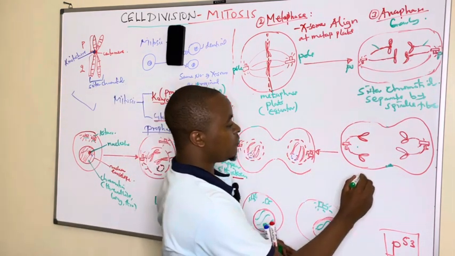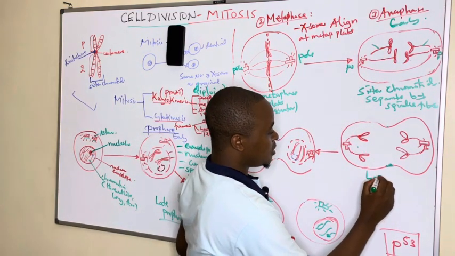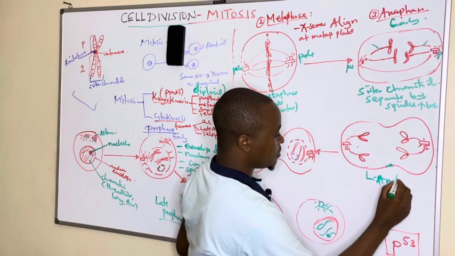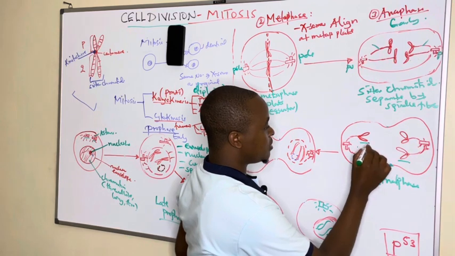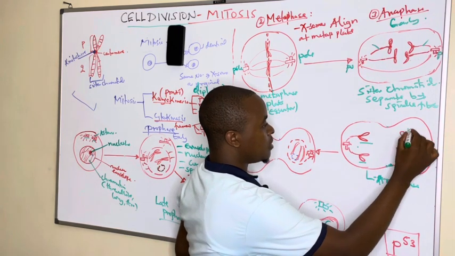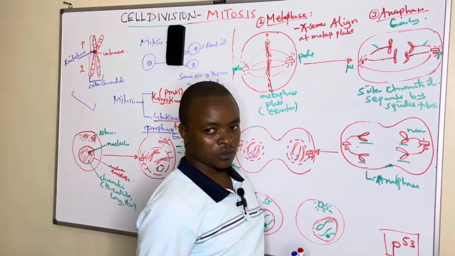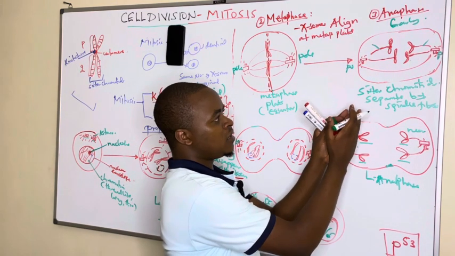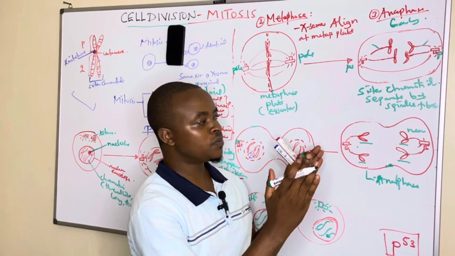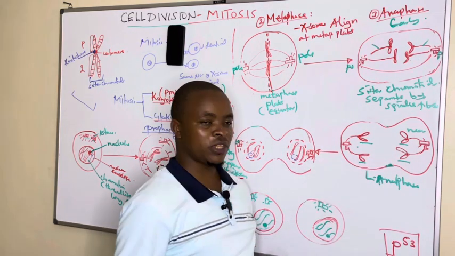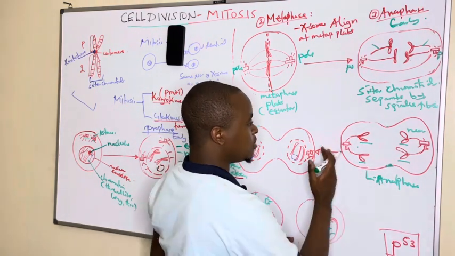And by the late anaphase, we see the sister chromatids reach near the opposite poles. In the early stage, they are separating at the equator of the spindle, or at the metaphase plate, but in the late stage, they reach near the opposite poles.